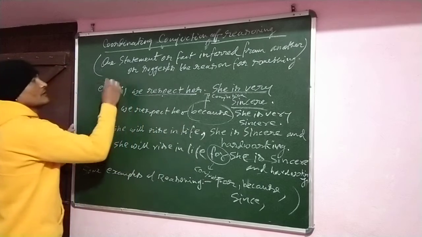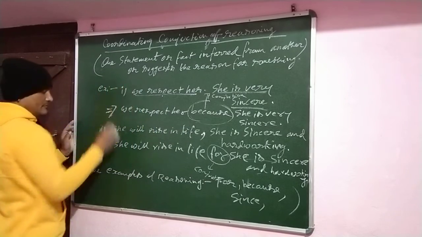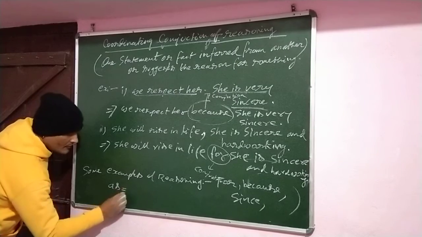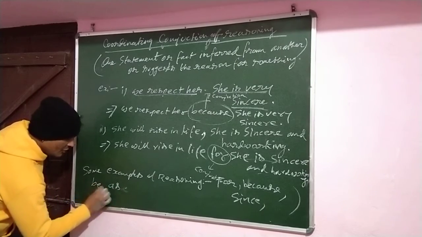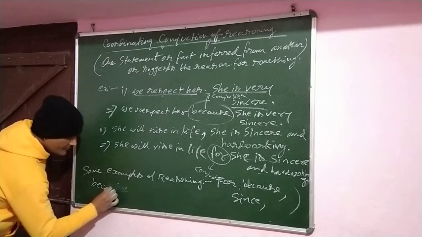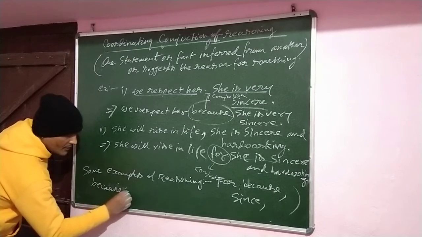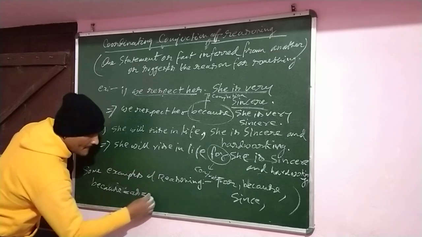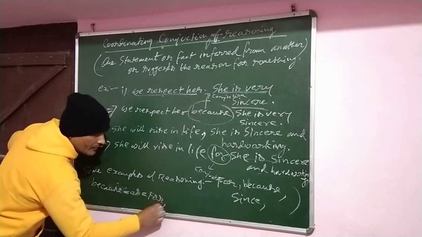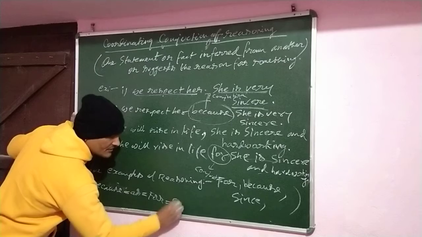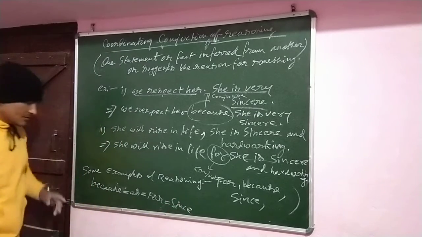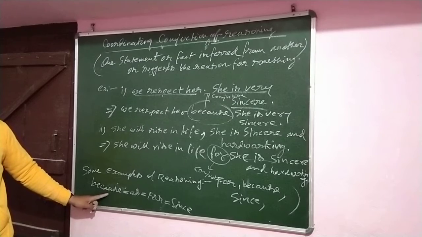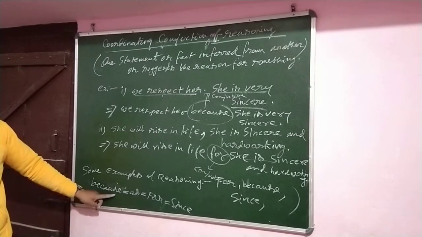So these are the words, and let me make it clear to you. For equal to as, equal to because, equal to since. That means because is how the because acts as a reason.